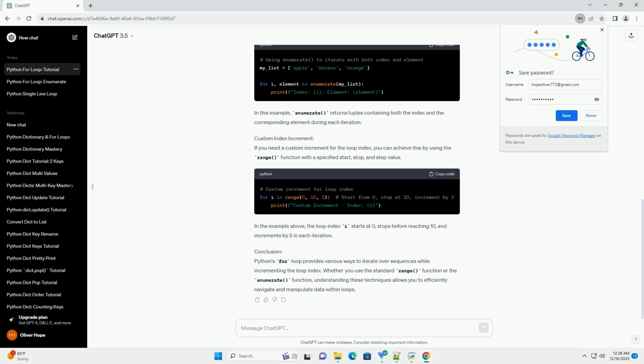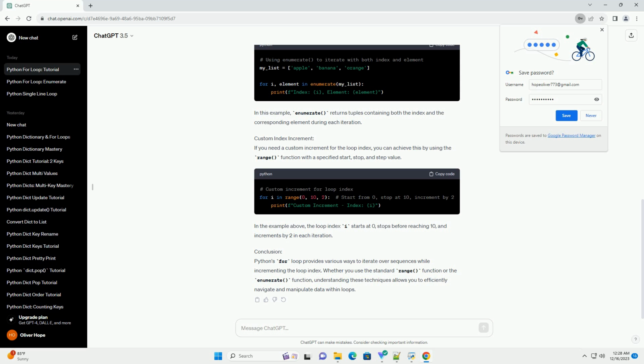Basic for loop syntax. The basic syntax of a for loop in Python is as follows. Incrementing the loop index. To increment the loop index explicitly, we can use the range function combined with the len function. The range function generates a sequence of numbers, and the len function provides the length of the iterable.